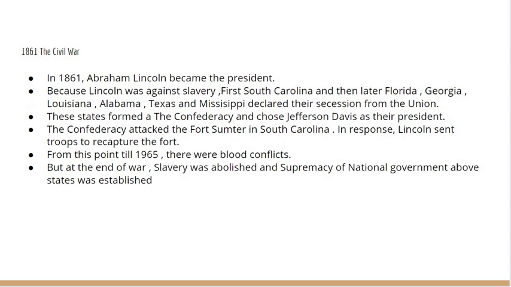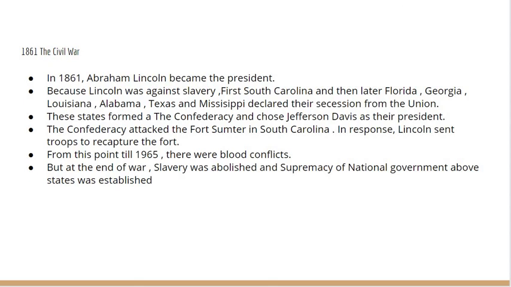1861, The Civil War. In 1861, Abraham Lincoln became the president. Because Lincoln was against slavery, first South Carolina, and then later Florida, Georgia, Louisiana, Alabama, Texas and Mississippi declared their secession from the Union. These states formed the Confederacy and chose Jefferson Davis as their president.